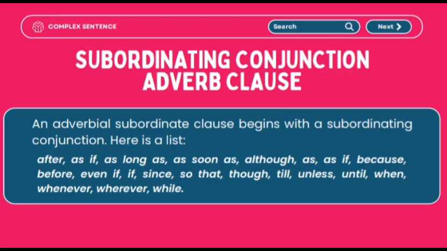Subordinating conjunction, adverb clause. An adverbial subordinate clause begins with a subordinating conjunction. Here is a list: after, as if, as long as, as soon as, although, because, before, even if, since, so that, though, till, unless, until, when, whenever, wherever, while.